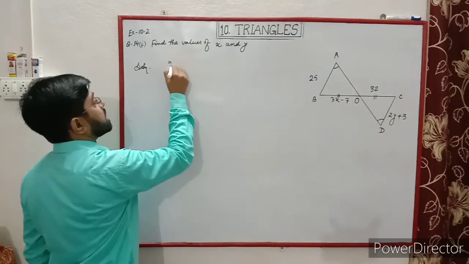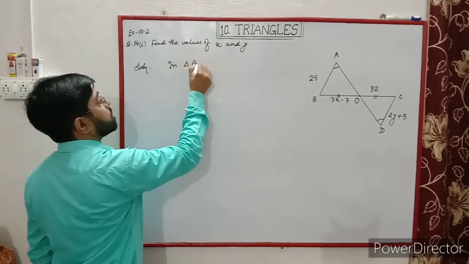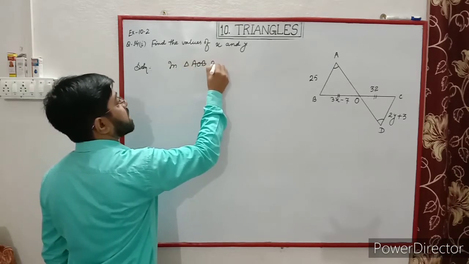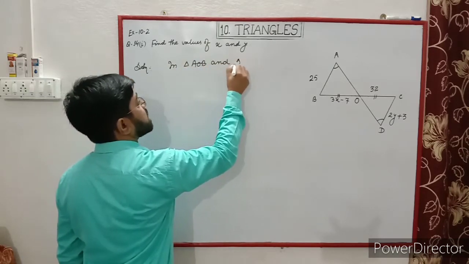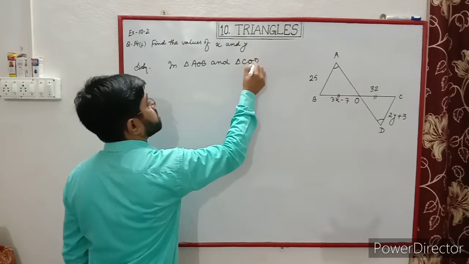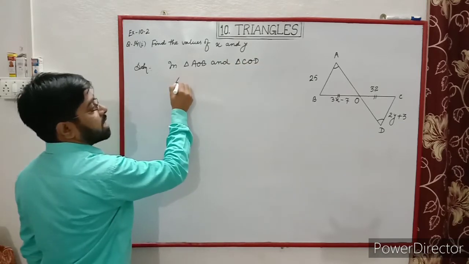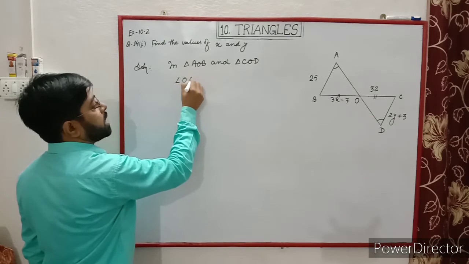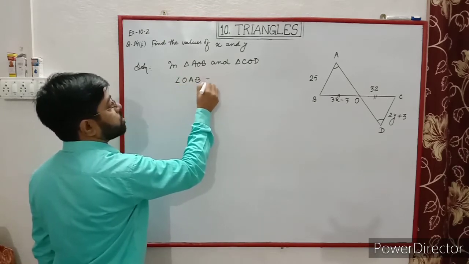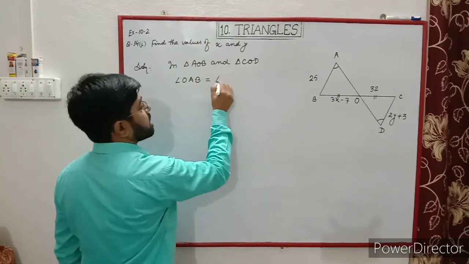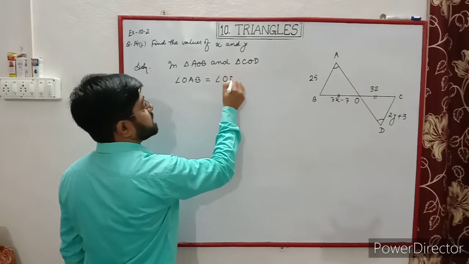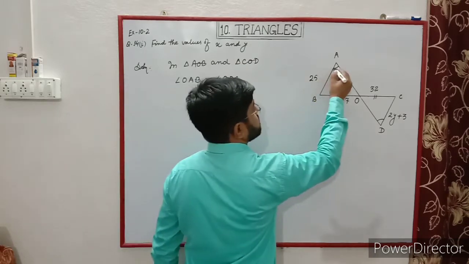In triangle AOB and triangle COD, angle OAB is equal to angle ODC, it is given.